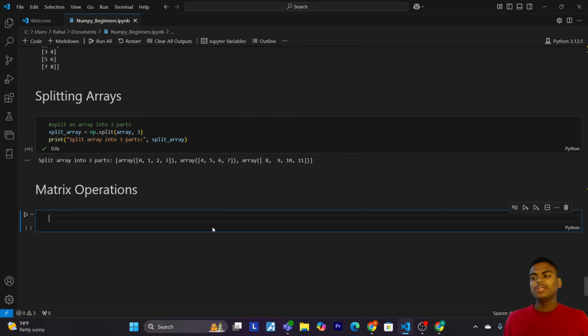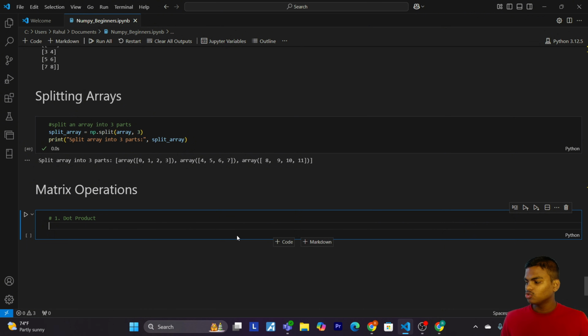The number one we are going to see is dot product. The dot product is a key operation in linear algebra, and in NumPy we use the np.dot function to calculate it. So here is the example. First of all we have to define a 1D array.